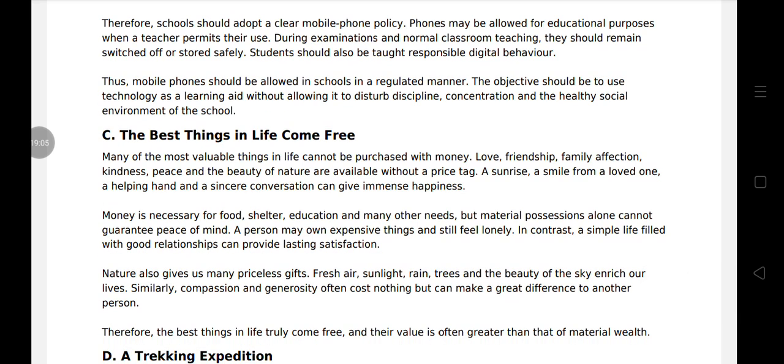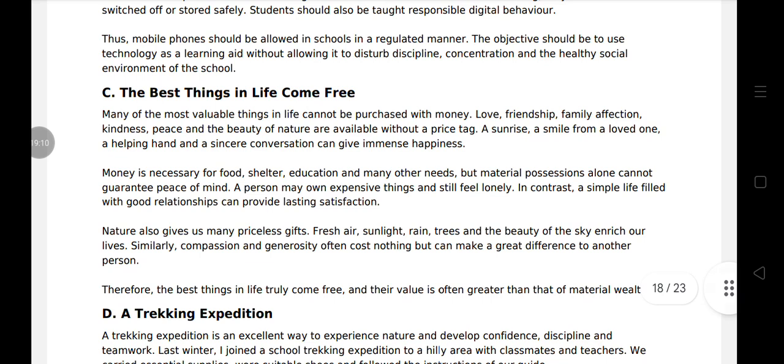Third essay, the best things in life come free. Many of the most valuable things in life cannot be purchased with money. Love, friendship, family affection, kindness, peace, and the beauty of nature are available without a price tag. A sunrise, a smile from a loved one, a helping hand, and a sincere conversation can give immense happiness.